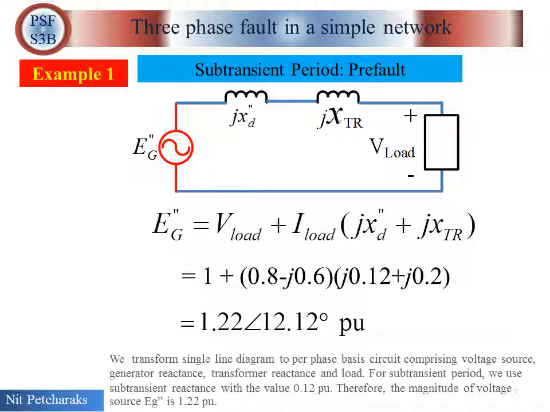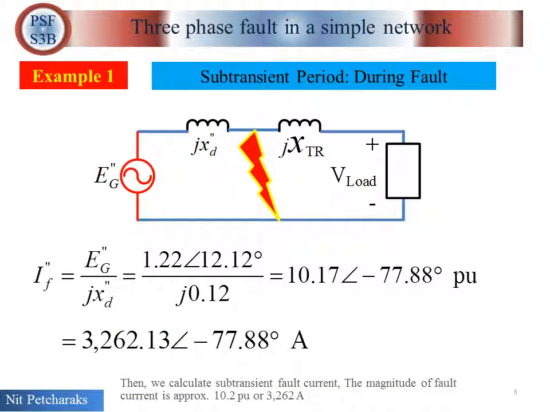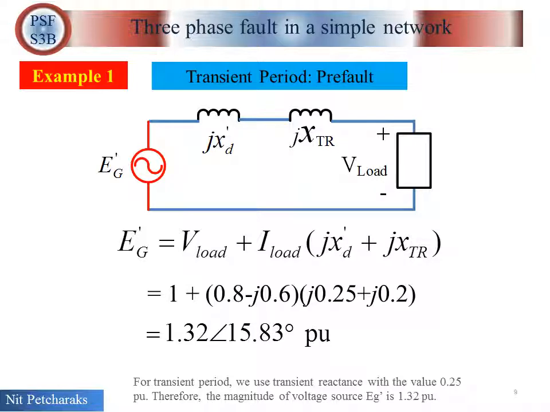For subtransient period, we use subtransient reactance with the value 0.12 per unit. Therefore, the magnitude of voltage source, E g double prime, is 1.22 per unit. Then we calculate subtransient fault current. The magnitude of fault current is approximately 10.2 per unit or 3262 amperes.